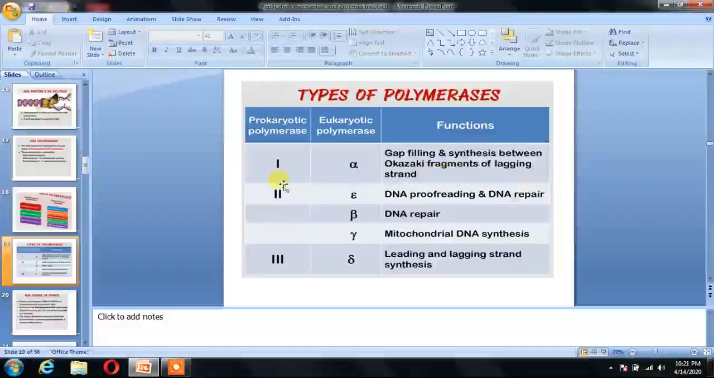And this type 1, type 2 and type 3, these different types of polymerase function in a different way. First of all, type 1 helps in gap filling and it synthesizes between the Okazaki fragments of lagging strand. Type 2 basically helps in DNA proofreading and DNA repair. And 3rd, type 3 is for leading and lagging strand synthesis.